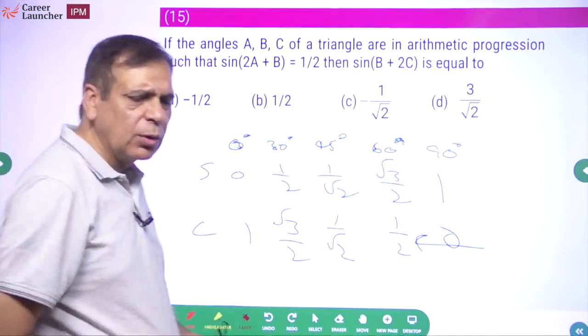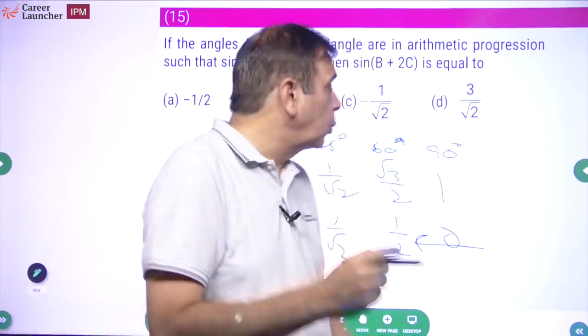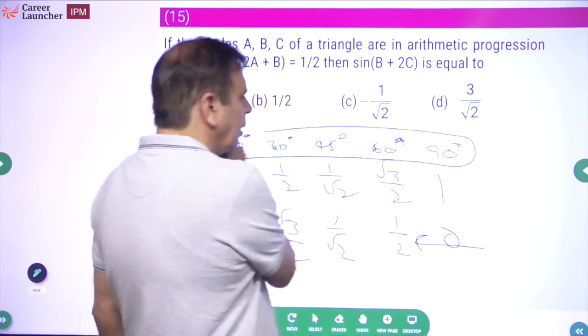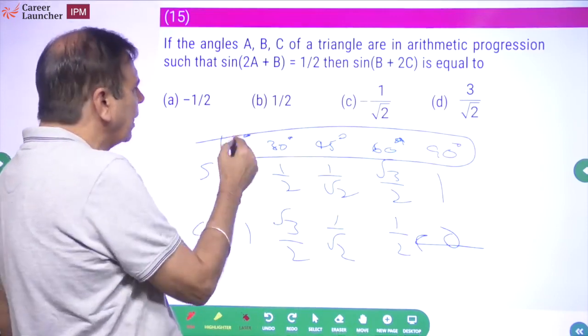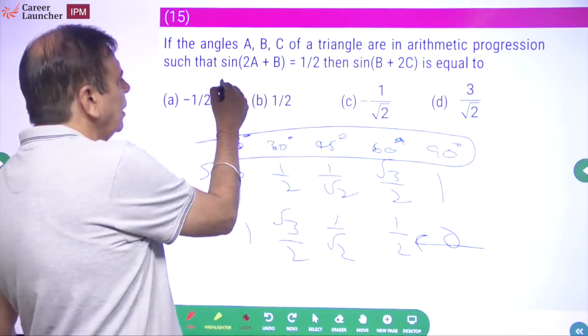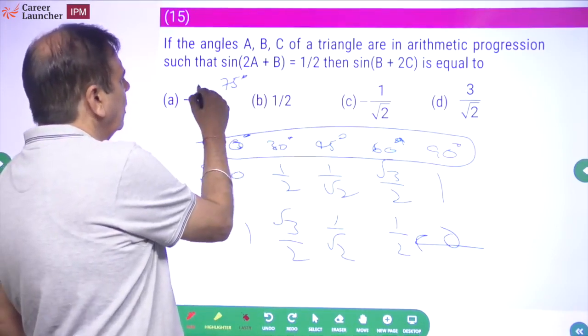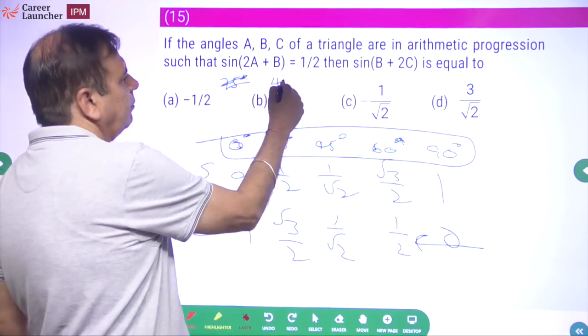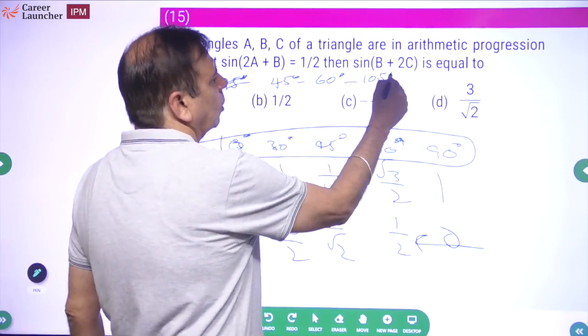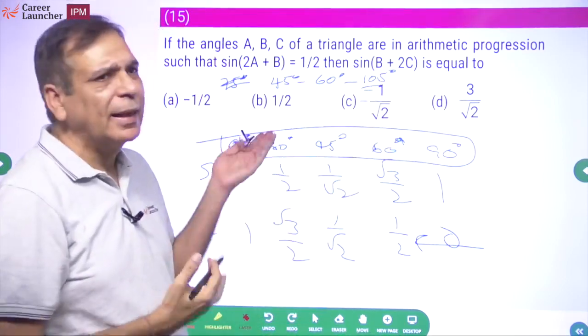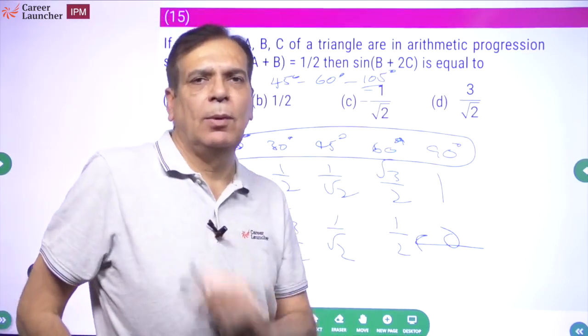So एक चीज याद रखो. Very rarely they will give you question with these angles. Supposing they give you a right angle triangle which is 75 degree. Sorry, not 75. 45 degree, 60 degree and 105 degree. तो भैया अब 105 डिग्री निकालने के लिए 15 डिग्री कौन निकालेगा? नहीं देंगे सवाल.